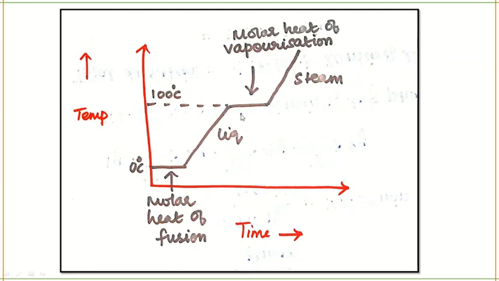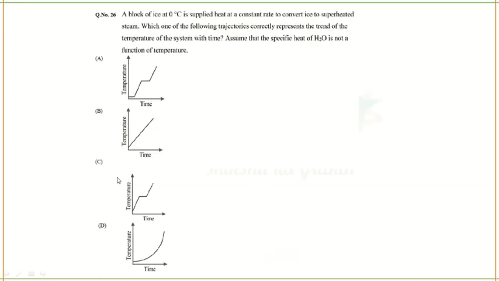So this time which is taken by the liquid to get converted to steam is known as molar heat of vaporization. After this, it will be getting converted to steam. So this is what they are talking about, how a solid block of ice is getting converted into superheated steam. So what is the graph it will be following? So this is the graph it will be following. Let's see in the options which graph matches this one. So option A matches the graph with the explanation. So A is the correct answer.